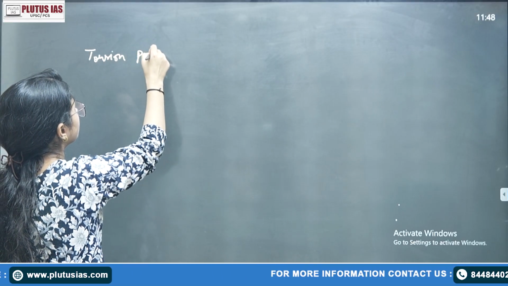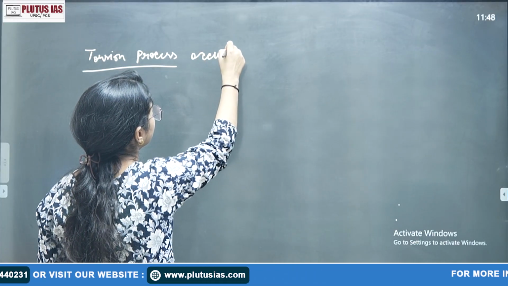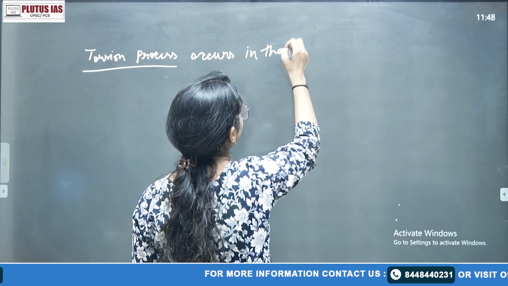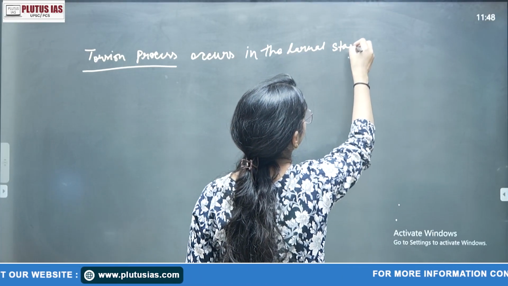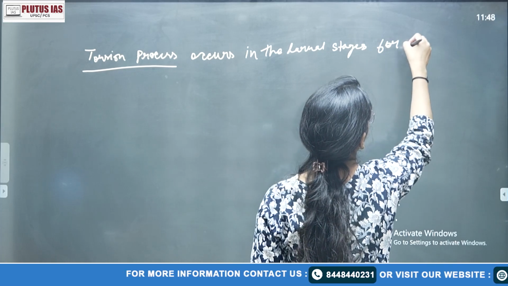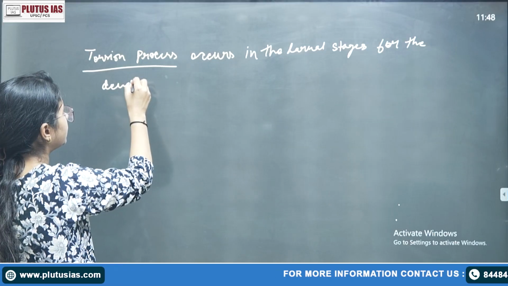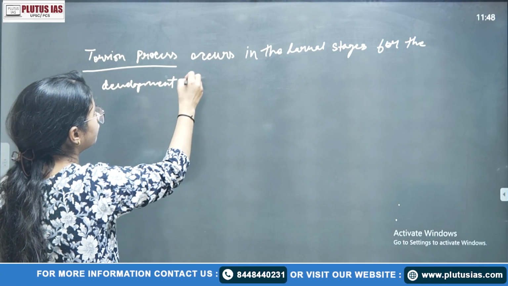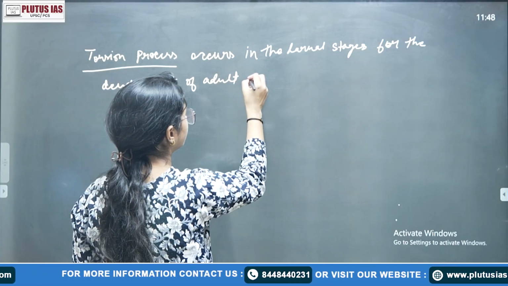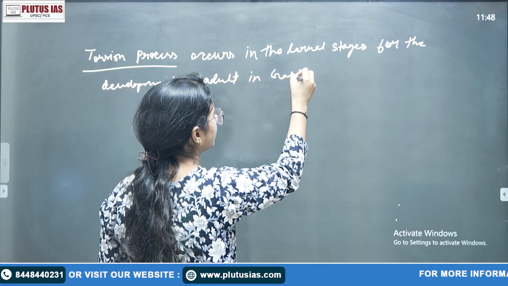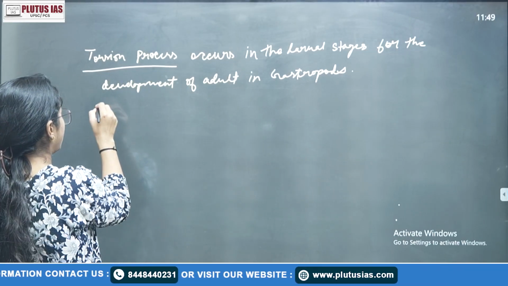So the torsion process occurs in the body cavity, in the body, in the larval stage, for the development of adult, for the development of adult in gastropods. Okay. So now we talk about the process.